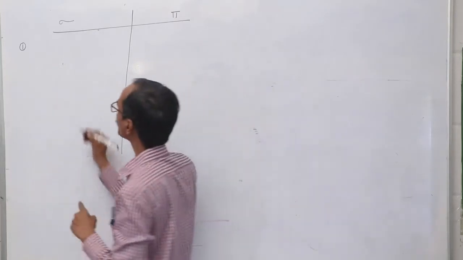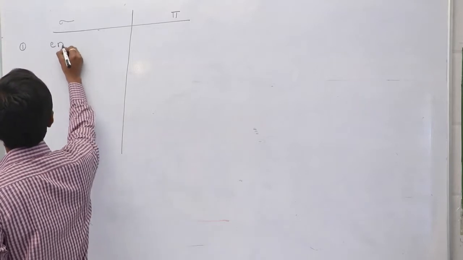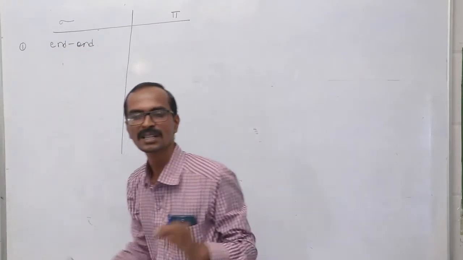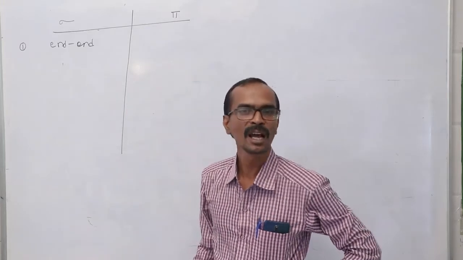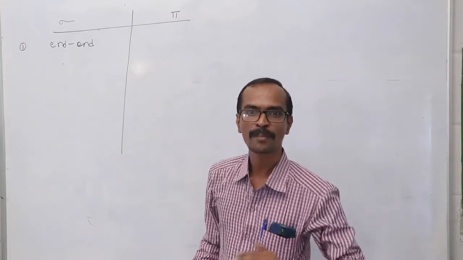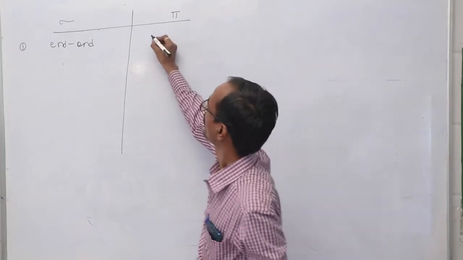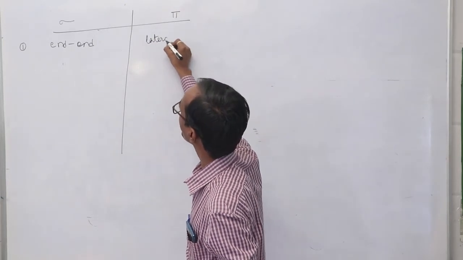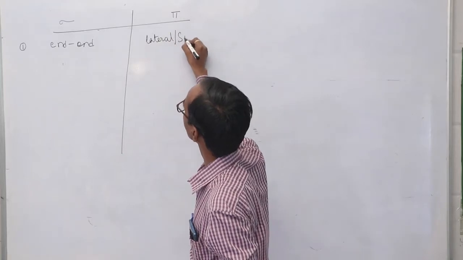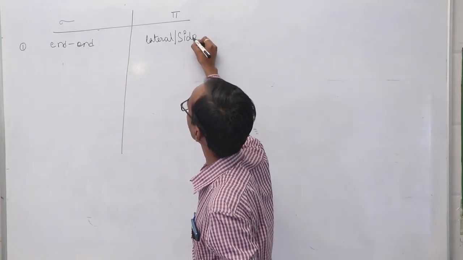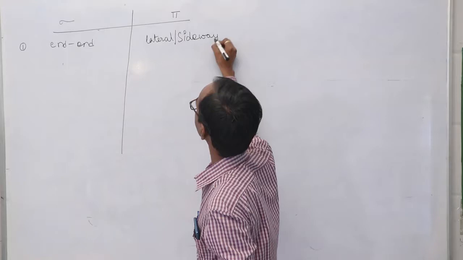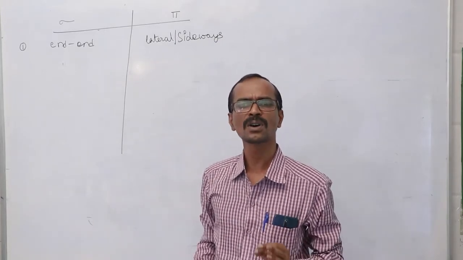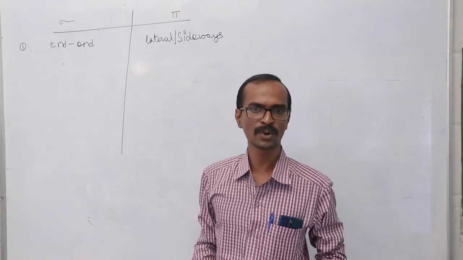A sigma bond is always formed by the end-on-end overlapping process. And next, a pi bond is always formed by the lateral overlapping process or sideways overlapping process.